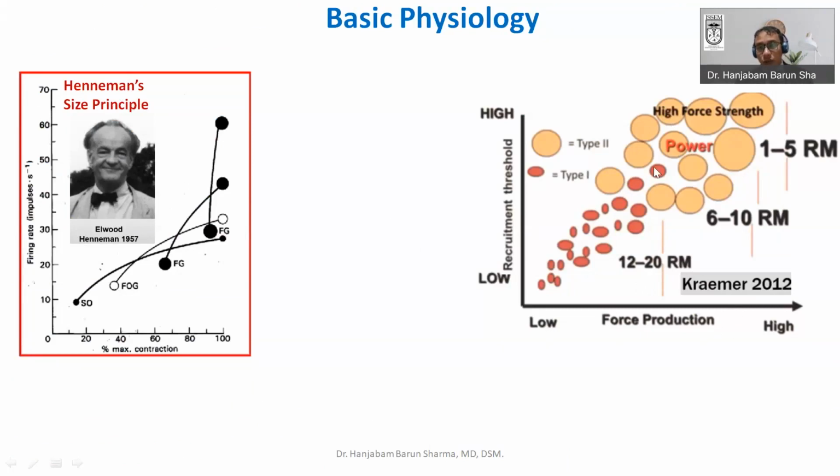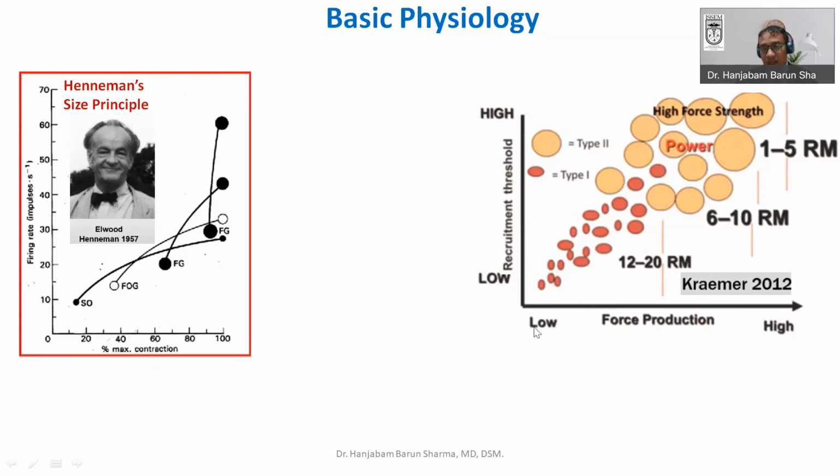And depending upon the type of muscle fiber, the type 1 fiber is smaller and more important for aerobic endurance. But the problem with the type 1 fiber is it cannot produce much force. If you have to produce more force, then you have to depend on the type 2 fiber. There is no other way.